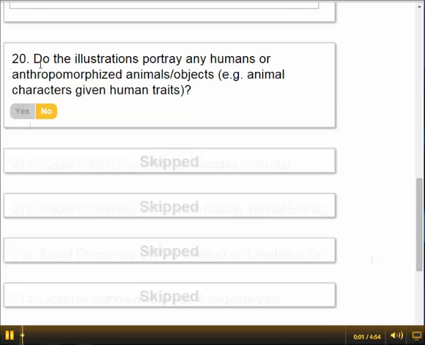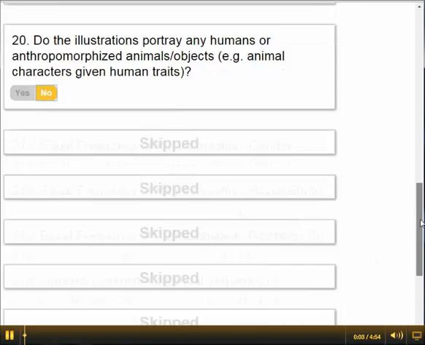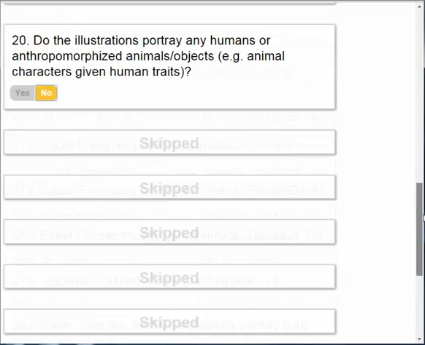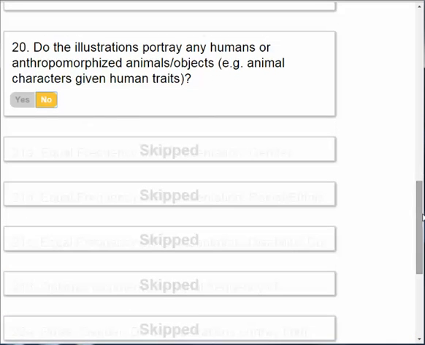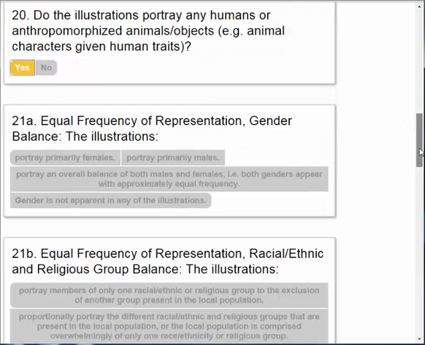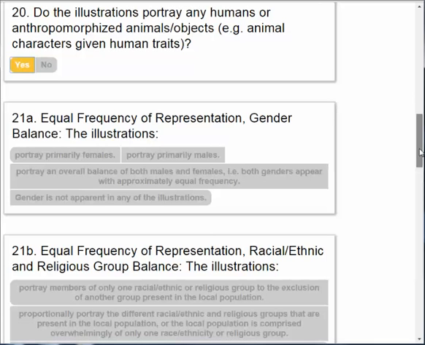Alright, so question 20 is setting us up for the last few questions, 21 and 22. The only time you would skip those questions is if your book had no human characters or no animals acting as humans would or given human traits. So let's assume that most of our books will have humans depicted in the illustrations, or, for example, a folk tale or a traditional story with animal characters, animals acting as humans would.